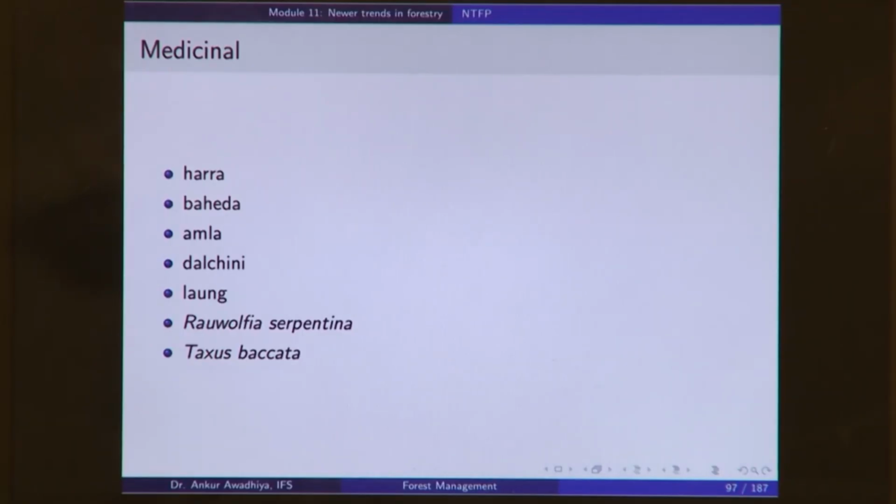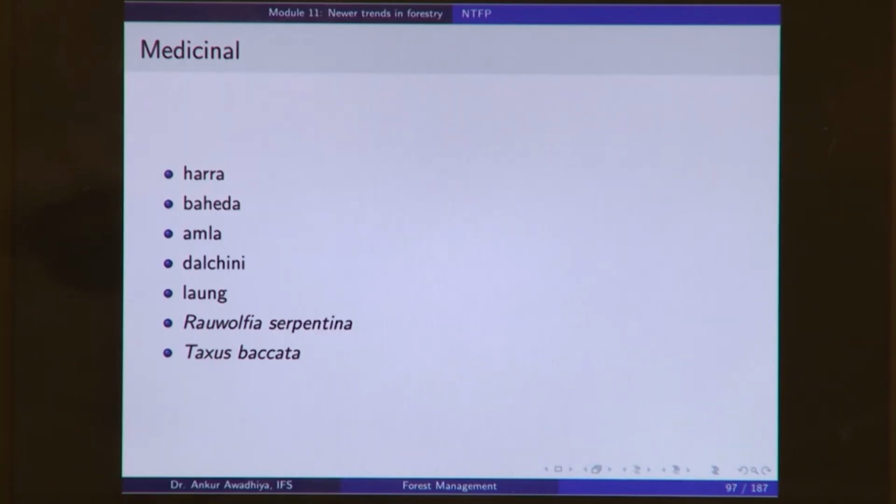Now, what are some medicinal plants that we get? We have things like Harra, Baheda and Avla. Harra, Baheda and Avla are the components of Triphala, which is used as a medicinal concoction. We have things like Dalchini, which is extracted from the forest, Long, and Rauvolfia serpentina, which is a plant used for heart ailments.